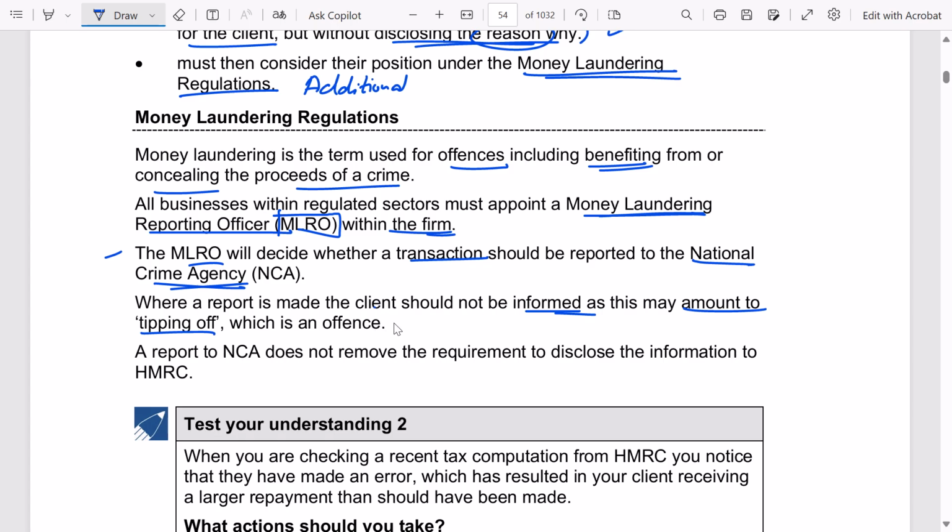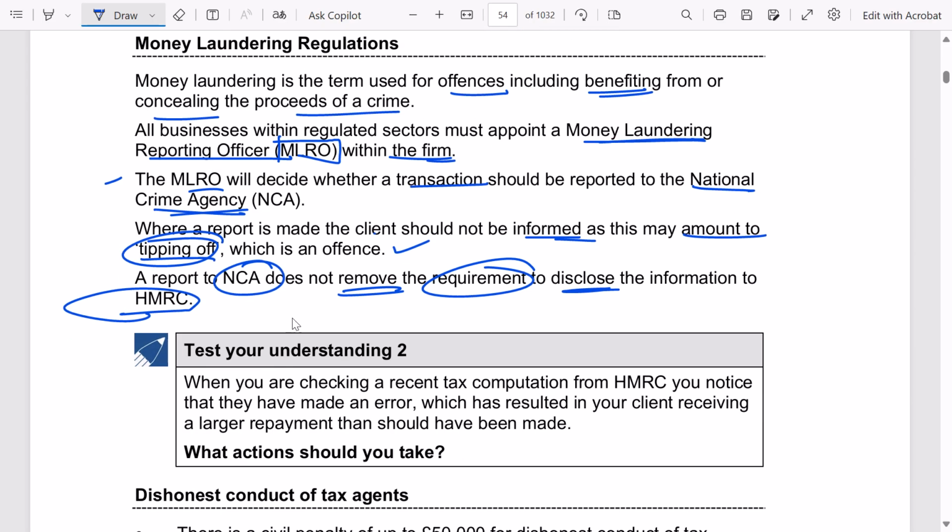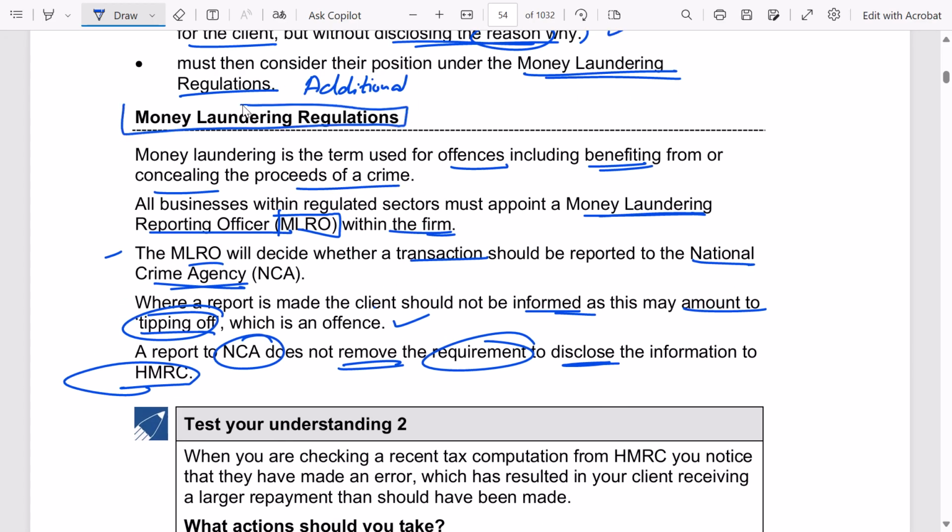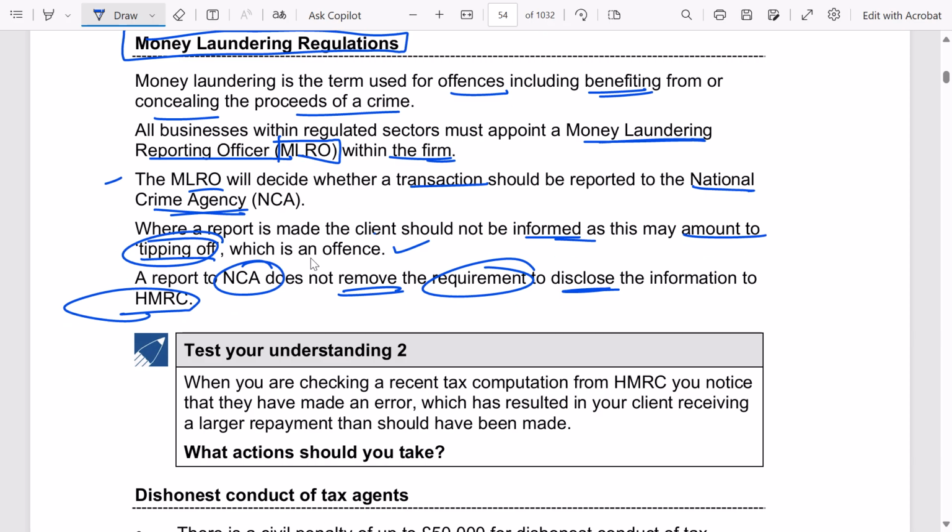If you say you have already reported to the NCA, the problem will be that the client may try to hide, evade, or erase the evidence. So do not tip off your client. And reporting to the NCA does not remove the requirement to disclose the information to HMRC, because you need to report to HMRC and also the NCA. This is a matter of money laundering, not some normal matter.